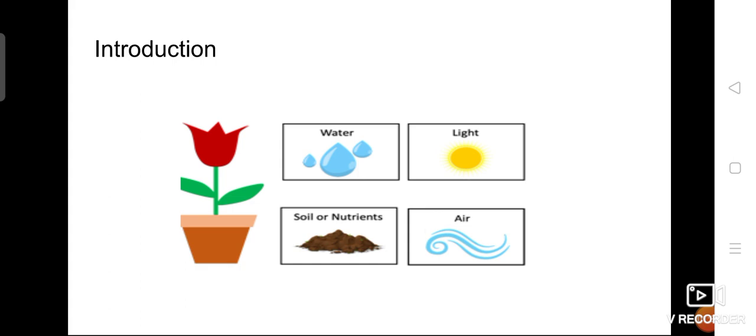Why was it given plant? Because plants are the main things. For food, we also depend on plants. And plants, they are preparing their own food. So the first thing is plants only, isn't it? So it was given plant picture. So plants need water, sunlight, soil, and air. And we already discussed about air and water because we already covered the chapter air and water very well.